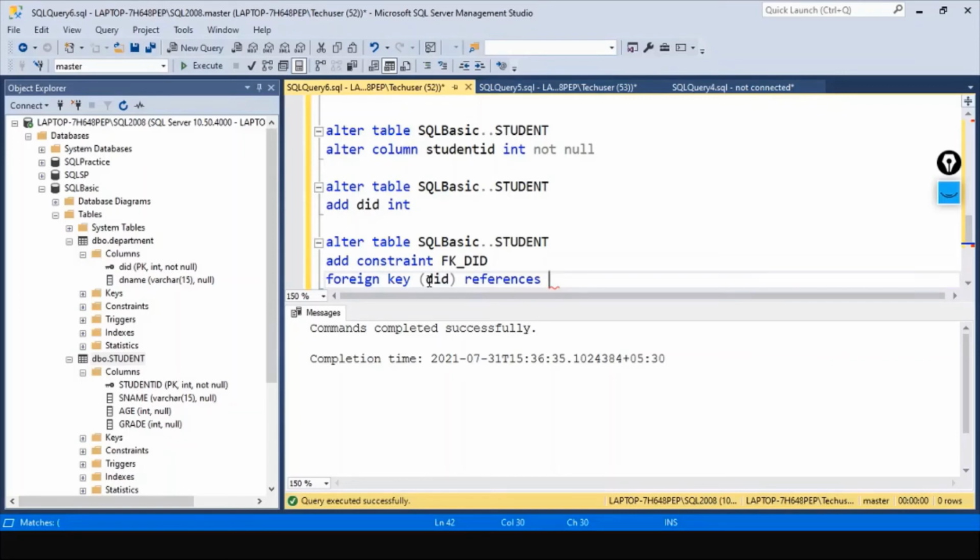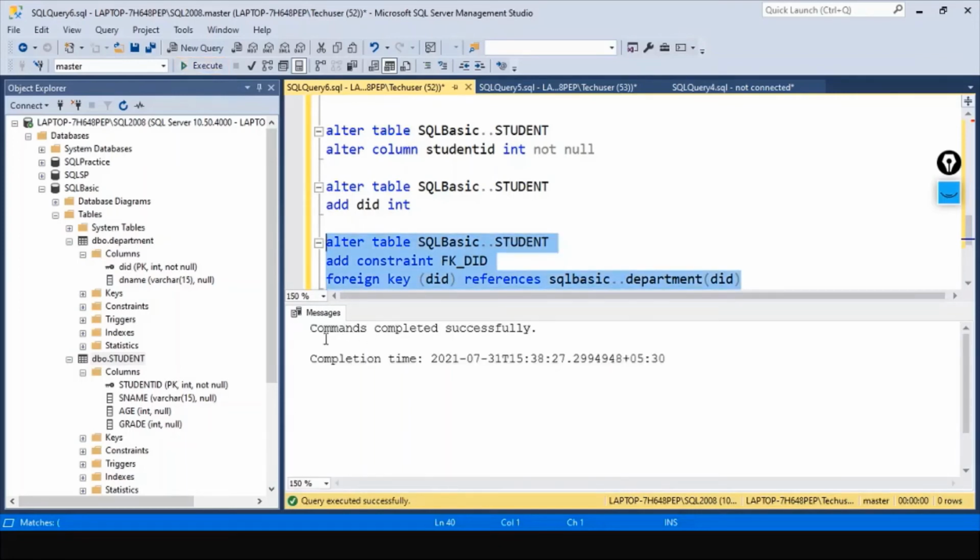References. Give the table name SQL Basic table name department ID. Now let's go ahead and execute this query.